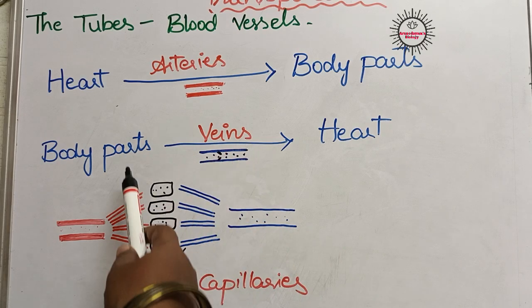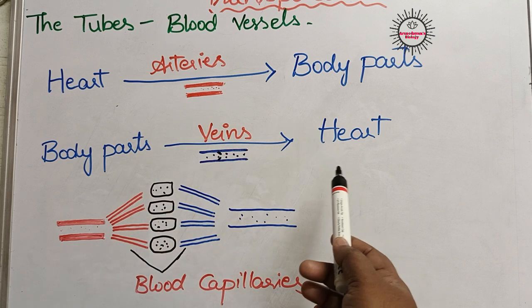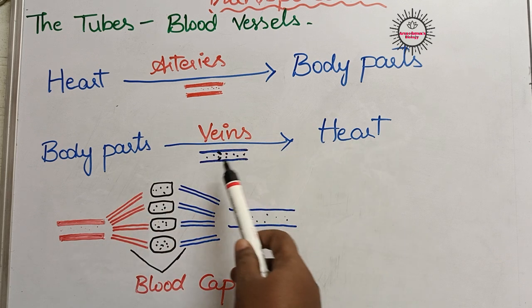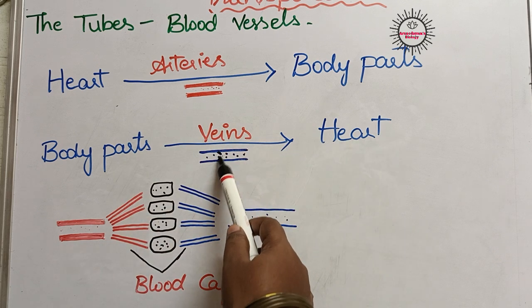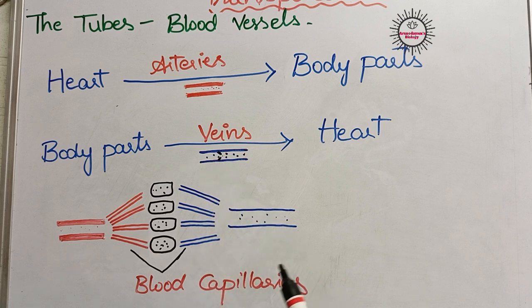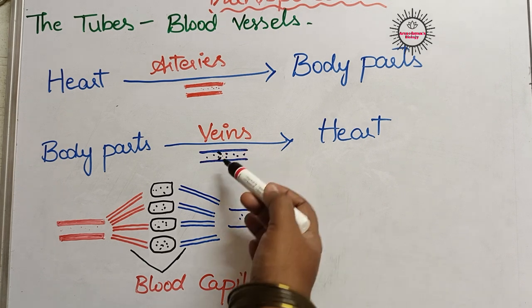They take blood from body parts and pass it to the heart. In addition to this, the veins have valves in them. These valves help in a one-way flow of blood. That means blood flows only from body parts to the heart. It will not flow backward. To prevent the backward flow of blood and to allow only one direction of flow, veins have valves.